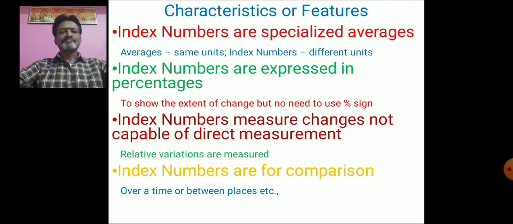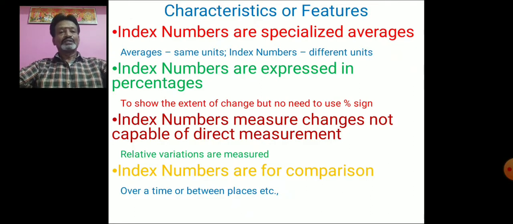Then number 3, index numbers measure changes not capable of direct measurement. When the variables are represented in different statistical units, it's not possible for us to study the absolute change. If the variables are given in different statistical units, here we are studying the relative variations in the given variables. So index numbers are very useful in studying the relative variations among different variables.